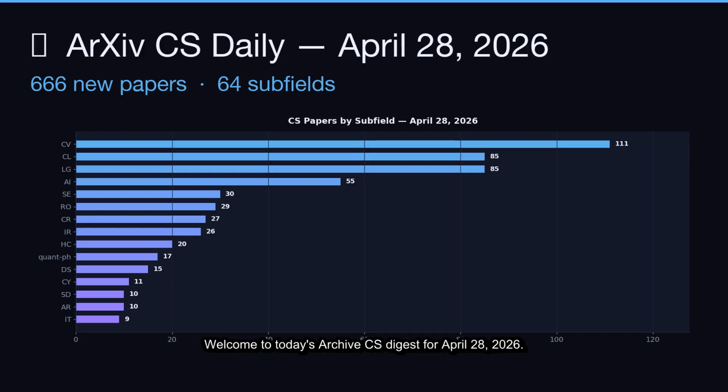Welcome to today's ArXiv CS Digest for April 28th, 2026. We received 666 new computer science papers today across 64 subfields. Let's dive into top picks.